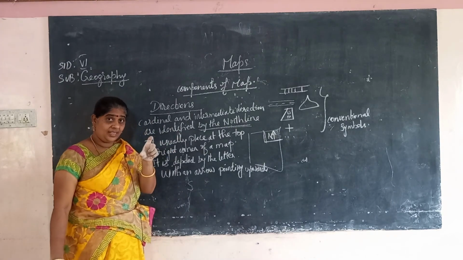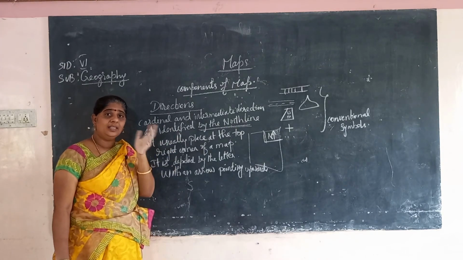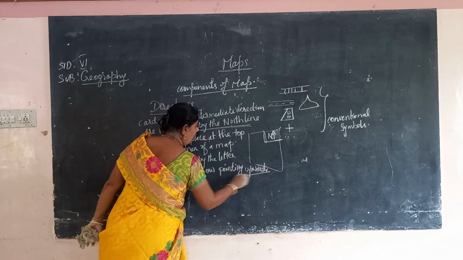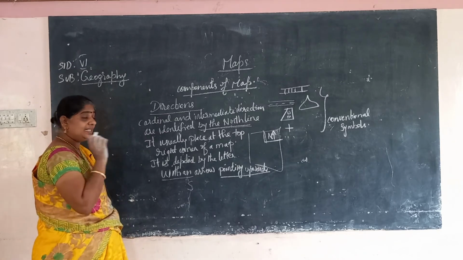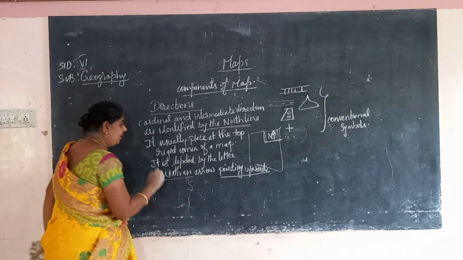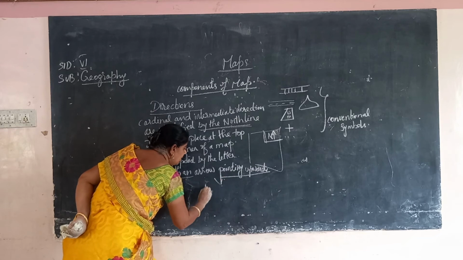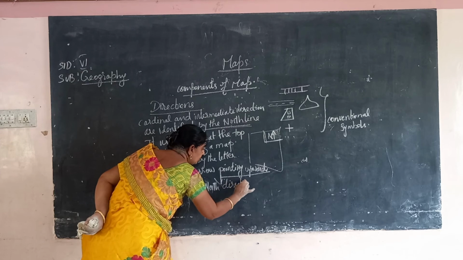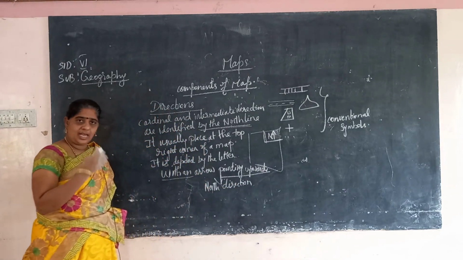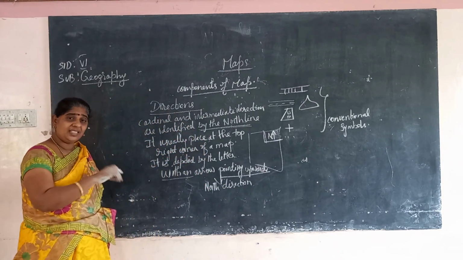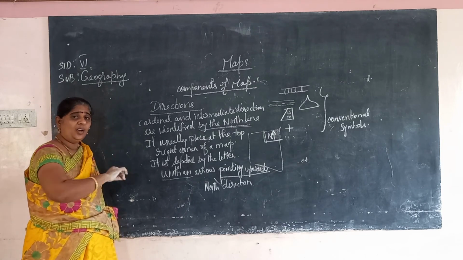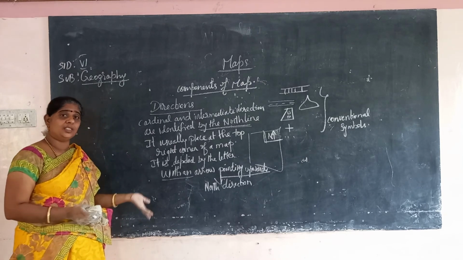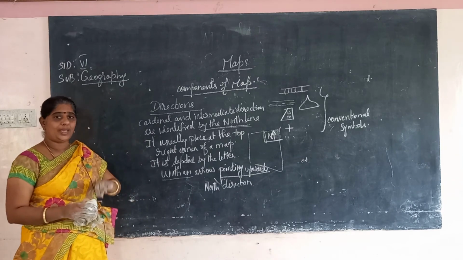So what is it? It shows the north direction. It is depicted by the letter with an arrow pointing upward, representing the north direction. By using this letter N or the north line, we can easily figure out the other directions: east, west, south.